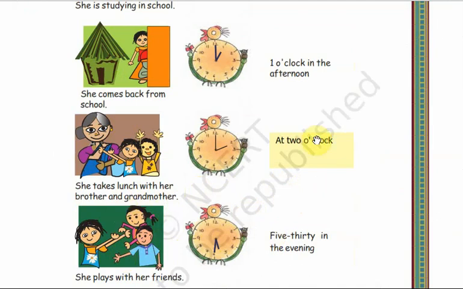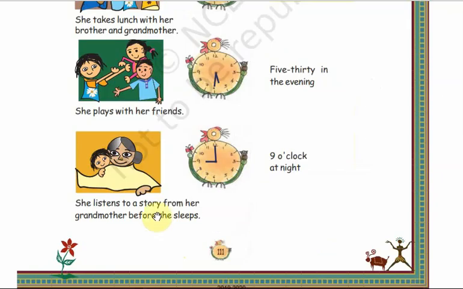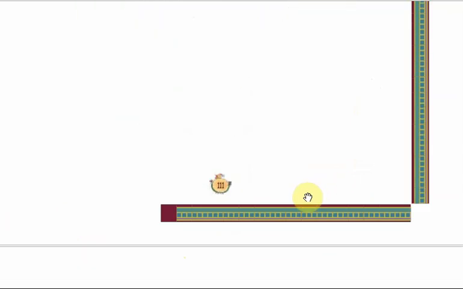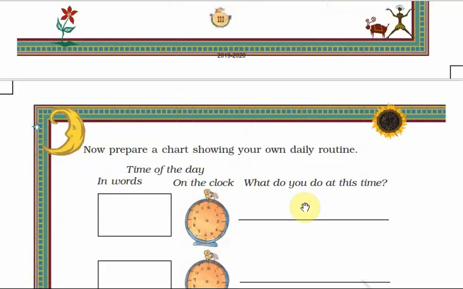And after that she will go for a sleep for some time. She will take rest for some time. After that, by 5:30 she will play with her friends. And at 9 o'clock at night she listens to a story from her grandmother before she goes to sleep. So this is the one day life of Kusum. Okay, I hope you have understood. Take out the next page.